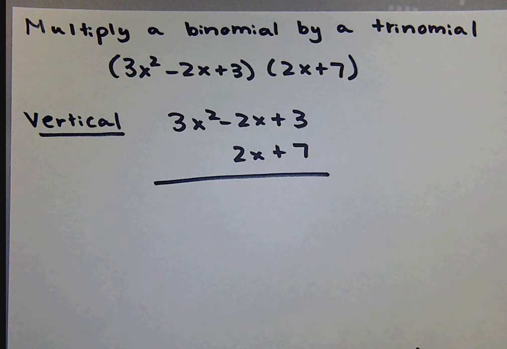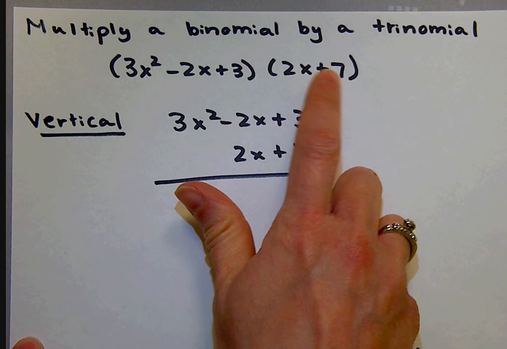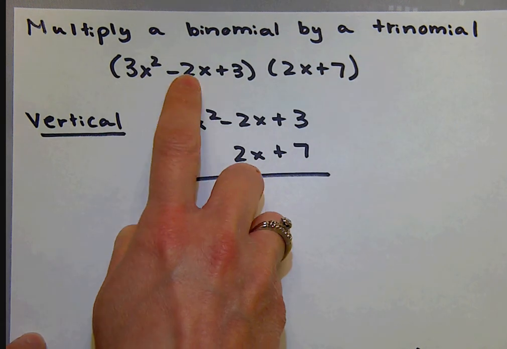This is part 2 of lesson 9.3, multiplying polynomials. We looked at how to multiply a binomial by a binomial last time. We did distributive property and FOILing. Today we're going to look at multiplying a binomial with 2 terms and a trinomial with 3 terms.